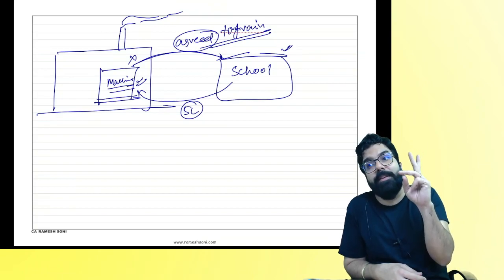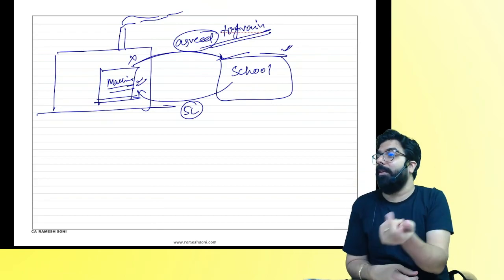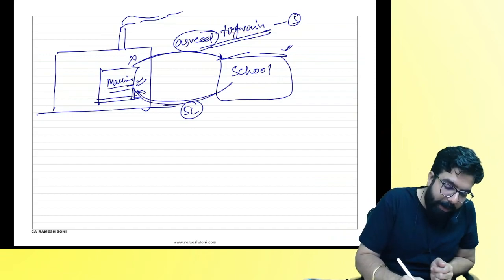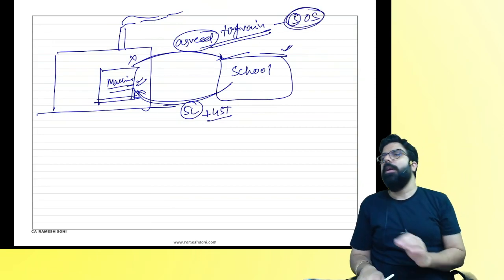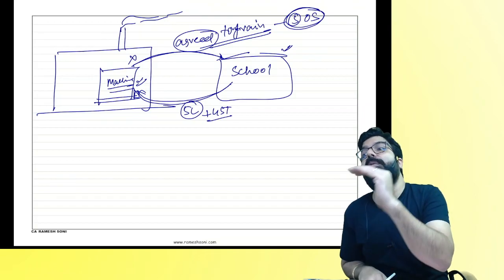It is not my business to not run the factory, but is it in the course of my business? Yes. And hence it will become a supply. And when I am collecting the money, I should collect GST also from them. My question is, is it supply of goods or supply of service? Is my first point clear to all? Agreeing to the obligation to refrain.